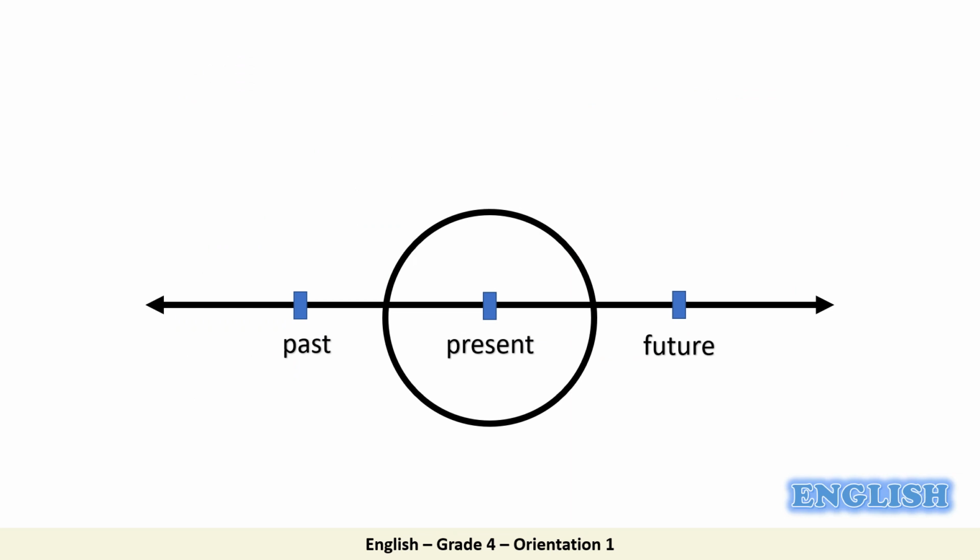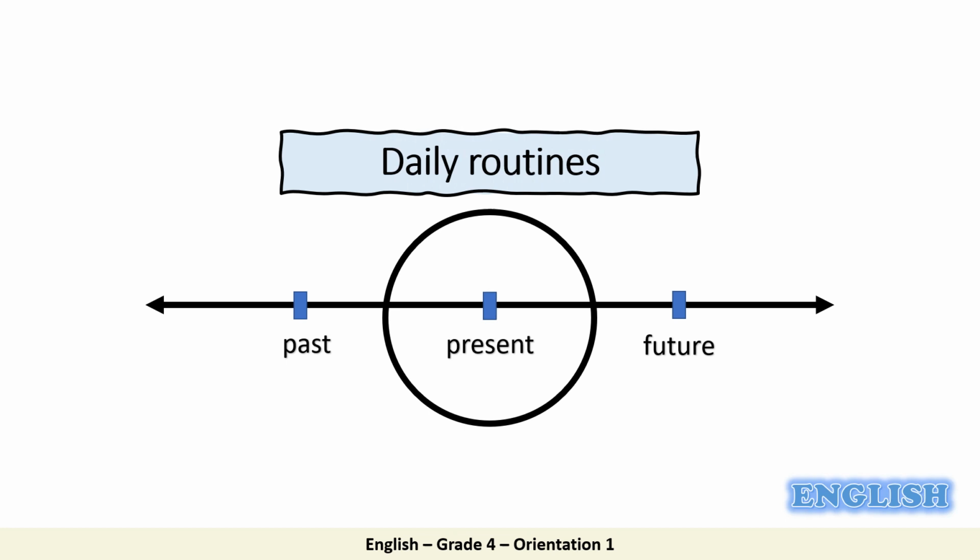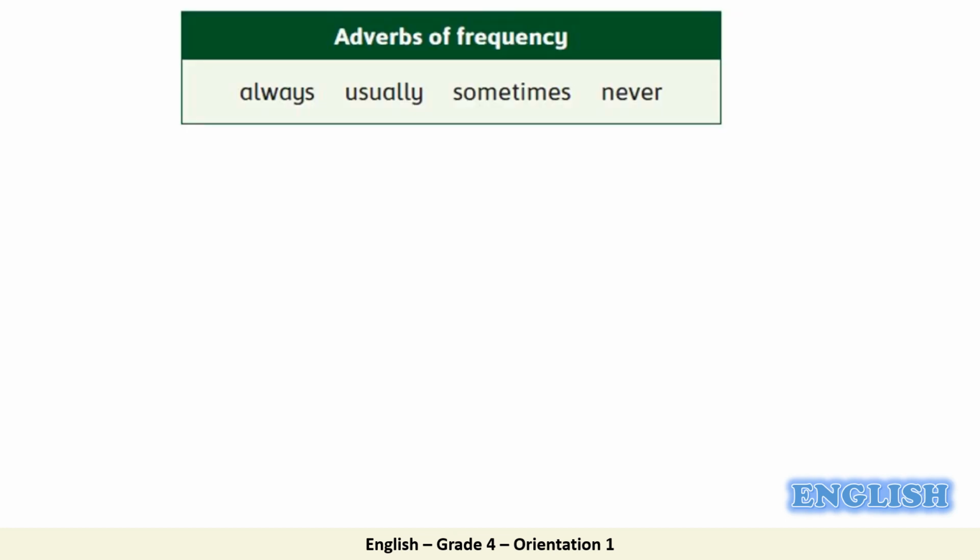We use present simple when we talk about our daily routines. When we talk about daily routines, we use some keywords to describe how often an action happens. We call them adverbs of frequency. The keywords are always, usually, sometimes, and never. Let's have some examples.